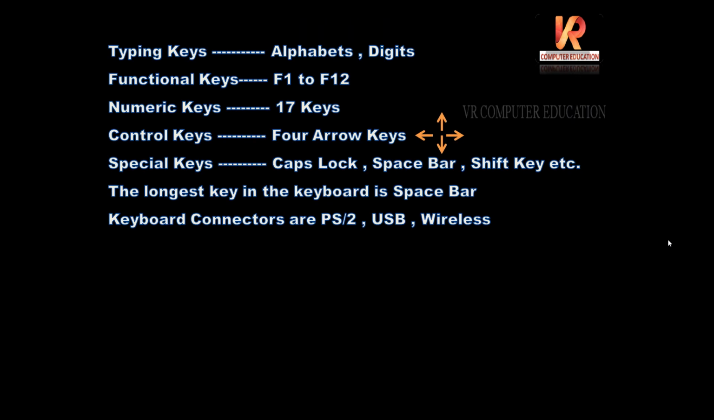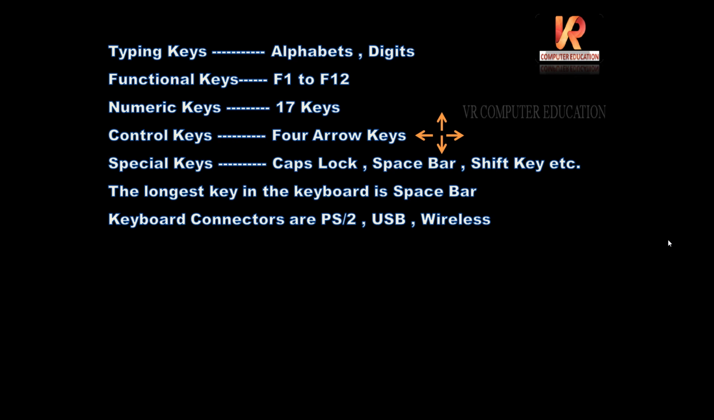Next, what are the parts of the keyboard? Typing keys, or alphabets and digits; function keys from F1 to F12; numeric keys, we have 17 numeric keys, that is 0, 1, 2, 3, 4, 5, 6, 7, 8, 9, numlock, multiplication, division, subtraction, addition and enter key. So those are 17 keys. Next, control keys, the 4 arrow keys, and the special keys like caps lock, space bar, shift key, etc. The longest key on the keyboard is the space bar.